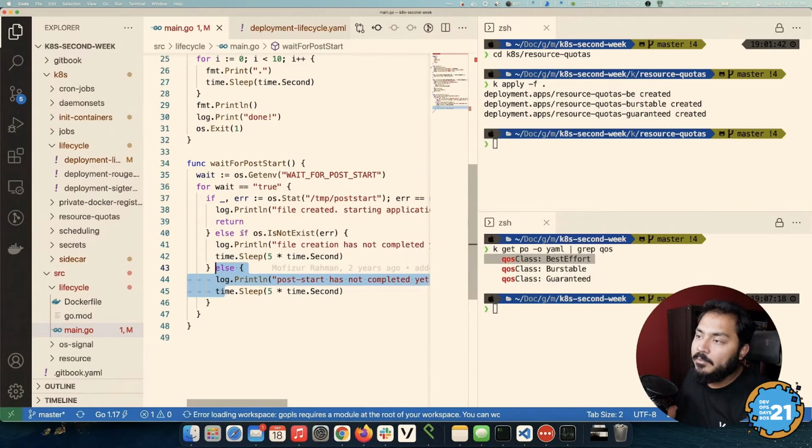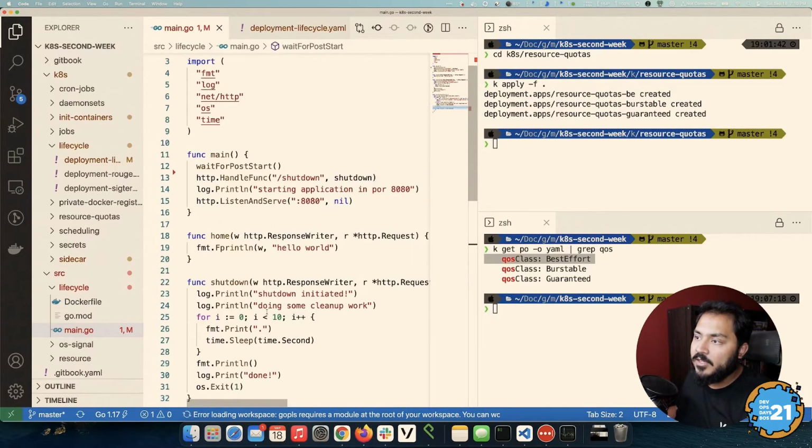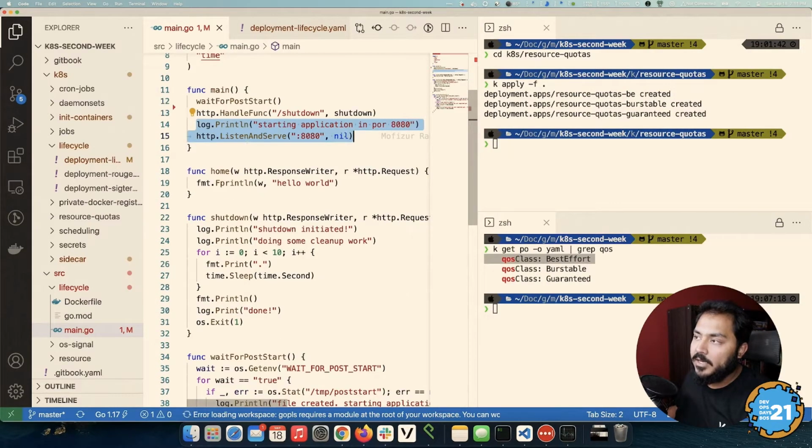But the moment the file is created, we'll log out that the file is created and return from this function. Once we return from this function, before our Go application starts, we call this. And once we are done doing all of that, we will print out whatever we need to print out, and that would be our application starting here.